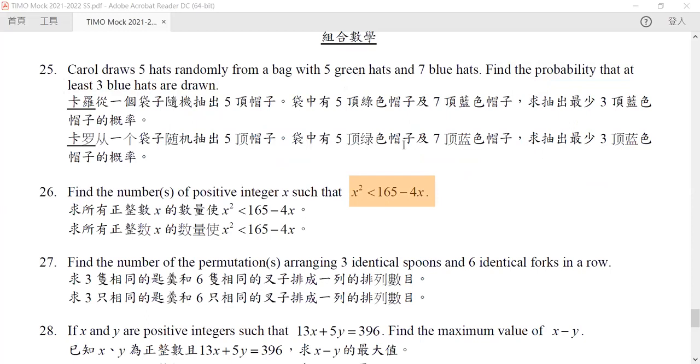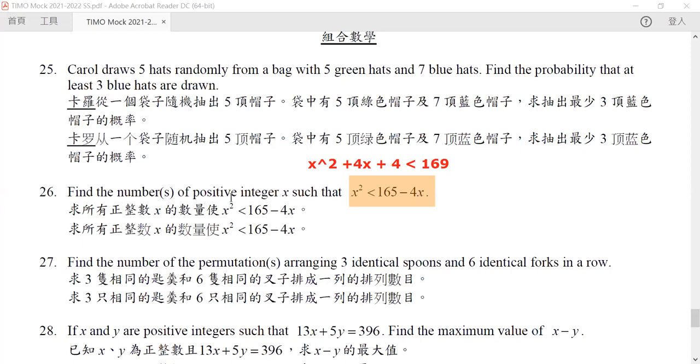Please compare with completing the square. No, so this is actually very similar. We can rewrite this as x squared plus 4x plus 4 will be less than 169.